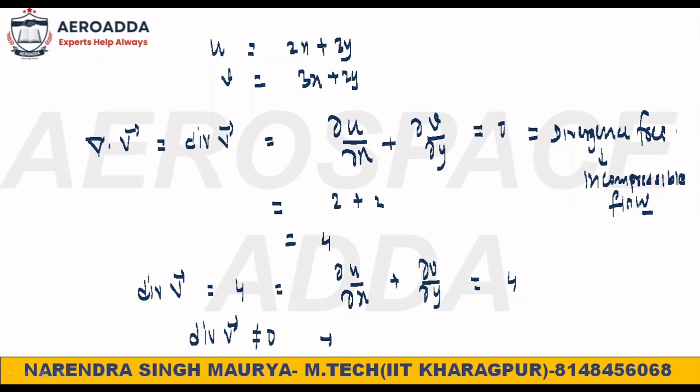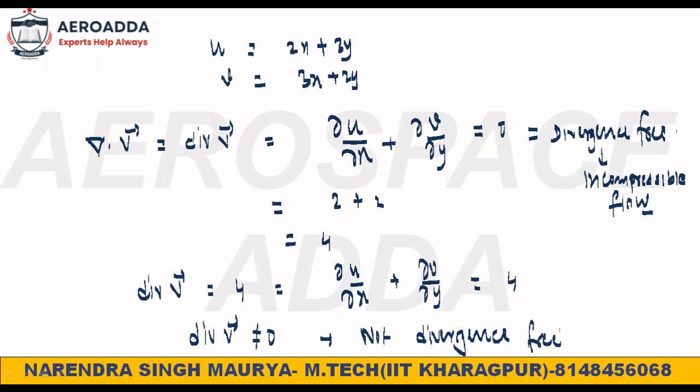But if it is not 0, then what is the meaning of this? Technically, it means not divergence free. If it is not 0, it means not divergence free. Please make a note properly. Already I had taught you divergence, incompressible, rotational, and I had given the notes. So this is the not divergence free.